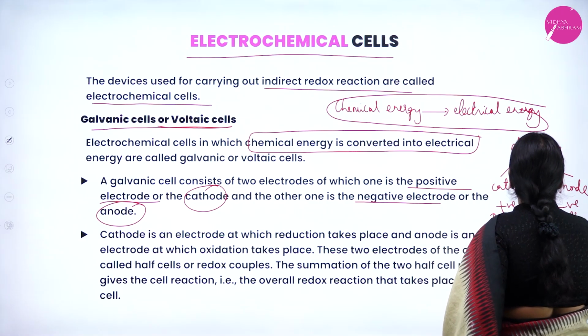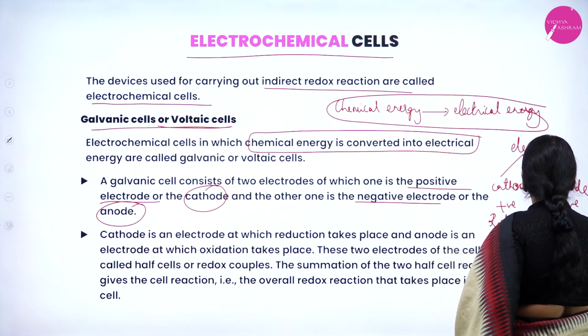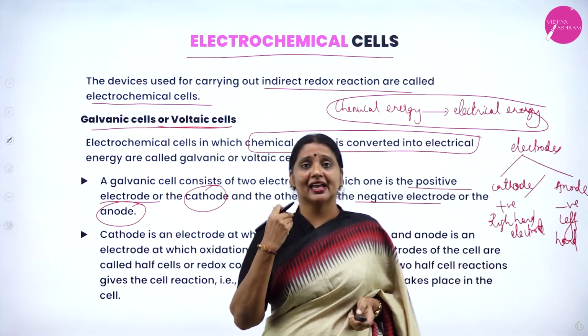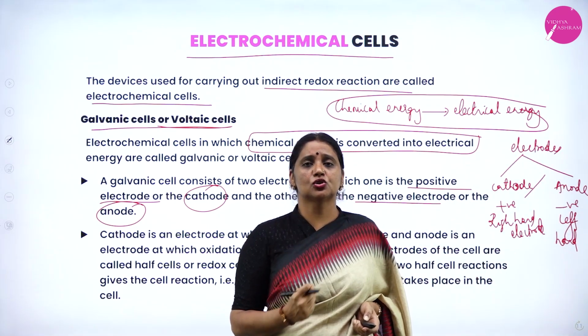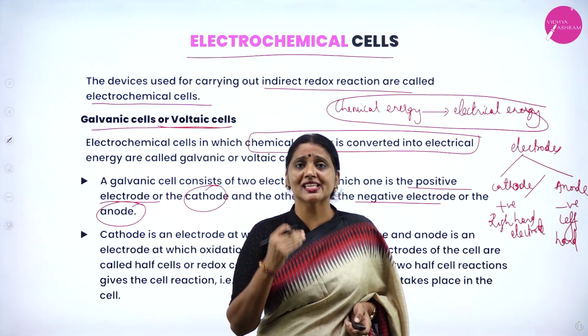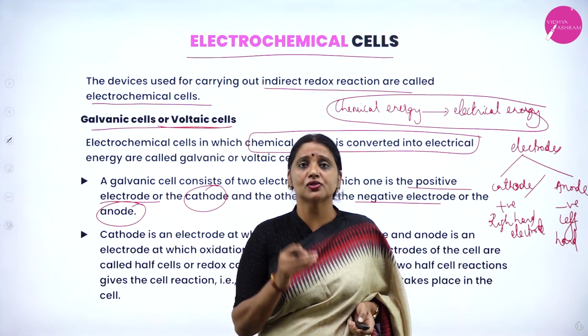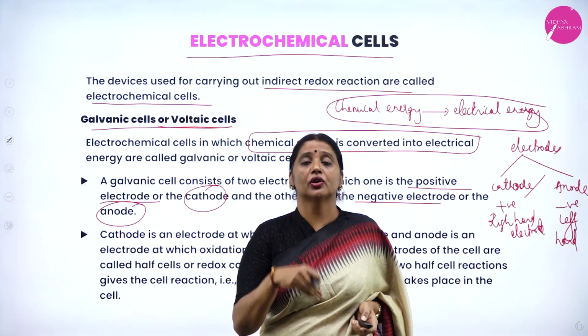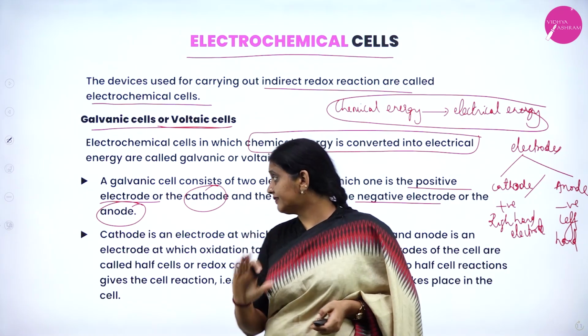Anode is called the left hand electrode. To construct a galvanic cell or voltaic cell, you require two electrodes. One is called the cathode, another one is called the anode. What are the other names of cathode? Cathode is a positive electrode or right hand electrode. Anode is a negative electrode or left hand electrode.